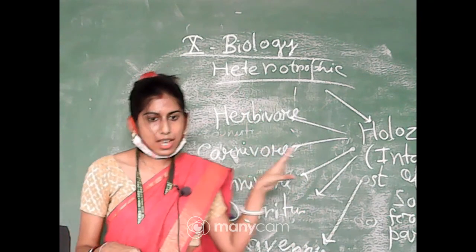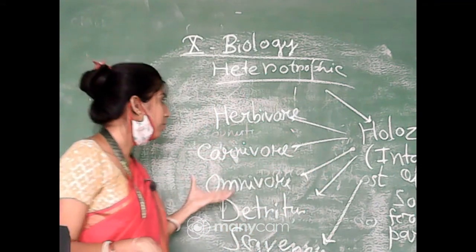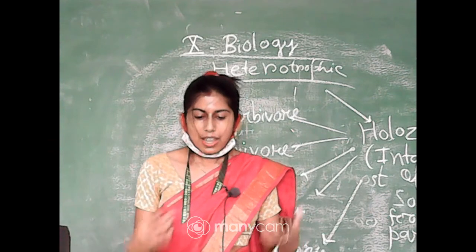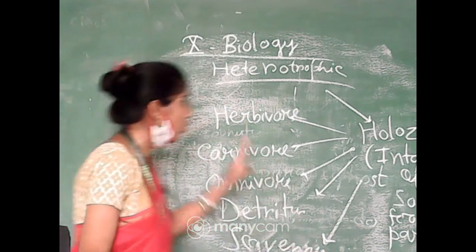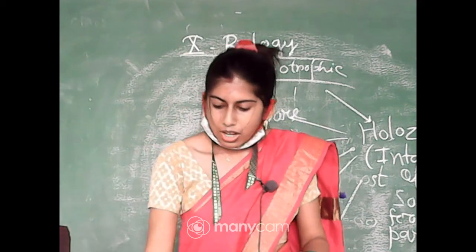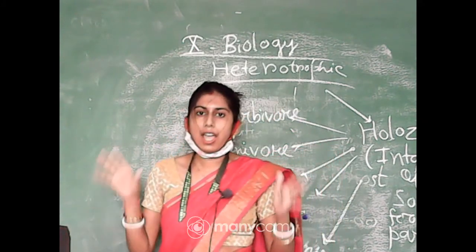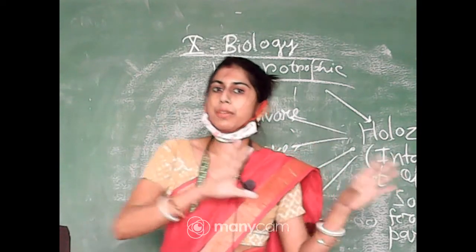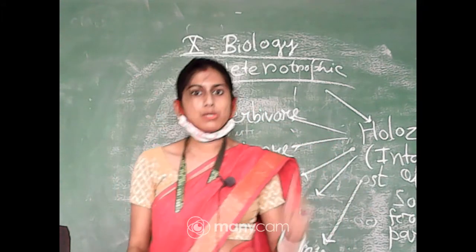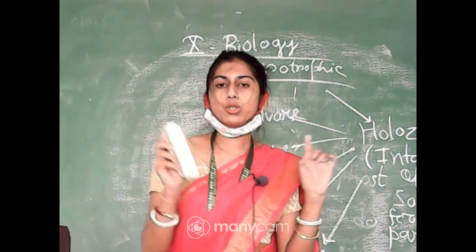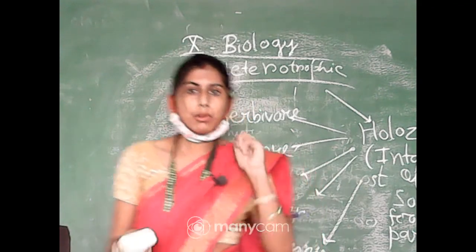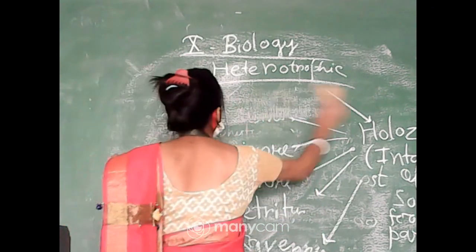All of you know that, and under that some animals can eat only insects, we can call it insectivorous. Like this we can differentiate the holozoic mode of nutrition under these groups. Okay, so now this is the basic idea about the autotrophic and heterotrophic mode of nutrition, which I started in my previous class. Today I have completed. Now we have to know the differences between autotrophic and heterotrophic mode of nutrition. You will tell me what will be the points.